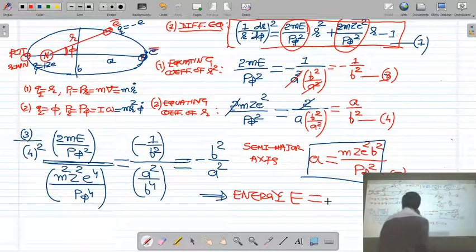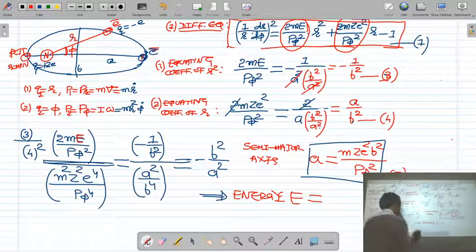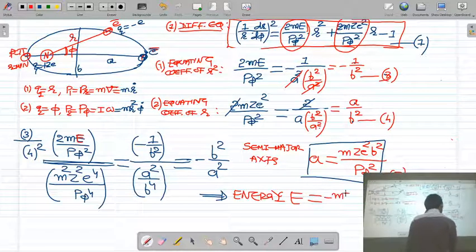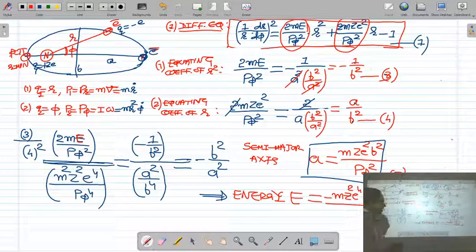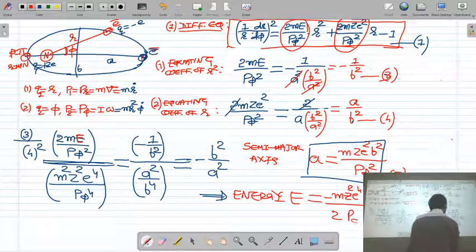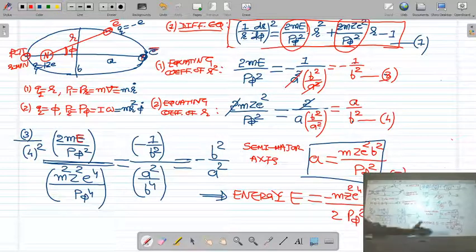If you simplify this, you will get the equation of energy: E is equal to minus m z square e raised to 4 b square upon a square divided by 2 p phi square. Sorry, you will not be able to see at the corner, so I repeat that equation once again.